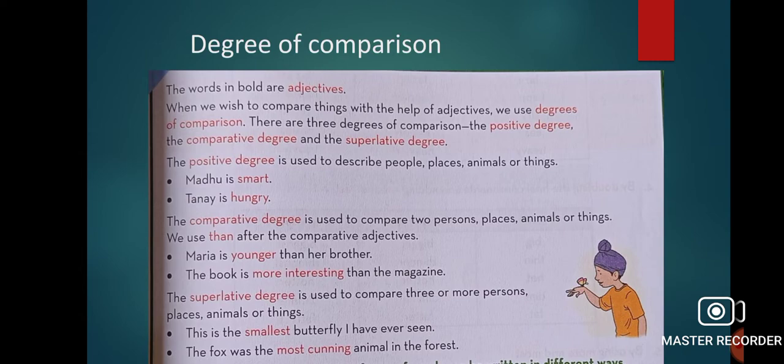Now in this form, we can use EST, adjective plus EST, or we can use most. She is the most intelligent student in the class. He is the tallest of all. So in some words you have to use EST, while in others you have to use most.